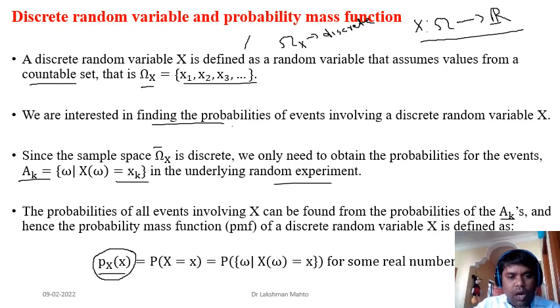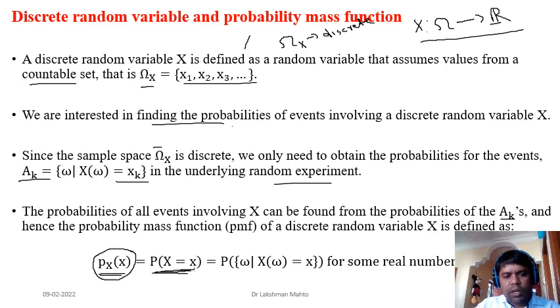So how do we define it? It is the probability that the random variable capital X takes a particular value small x. This function is defined by this probability. Now you try to calculate this probability genuinely. What you have to do is look back to find the probability of the pre-image of x. What are the pre-images of x? Pre-images are the outcomes omega from the sample space which have been mapped to the value small x.